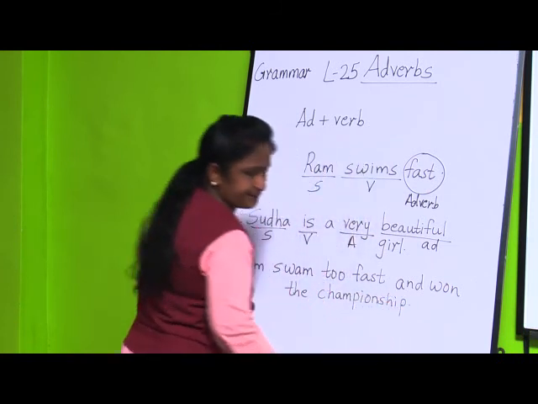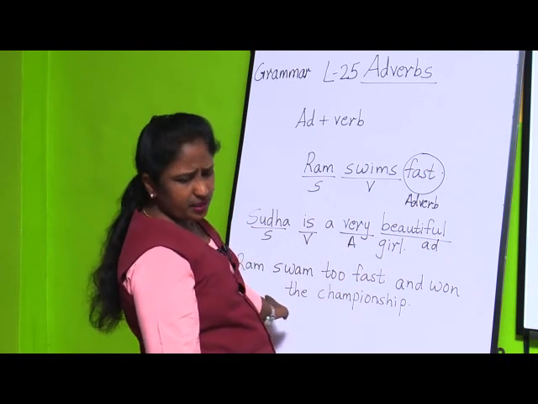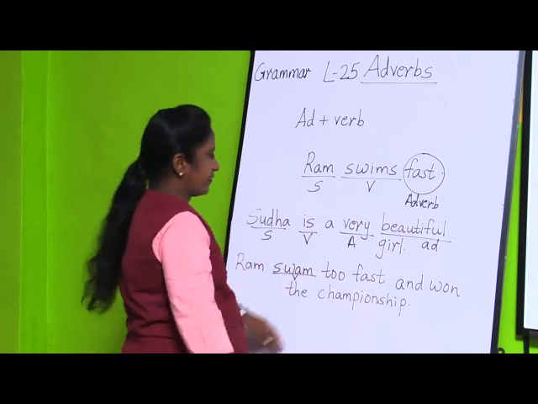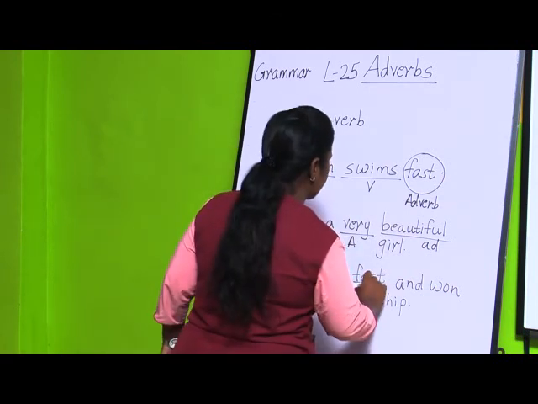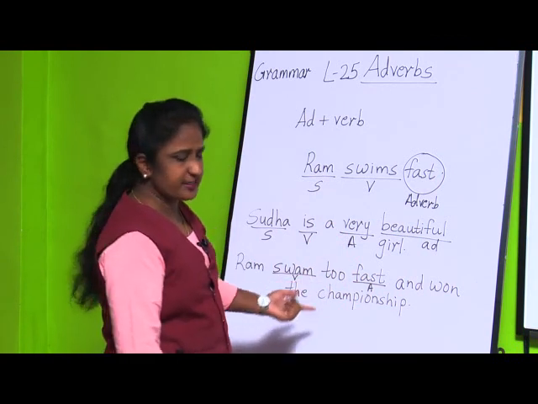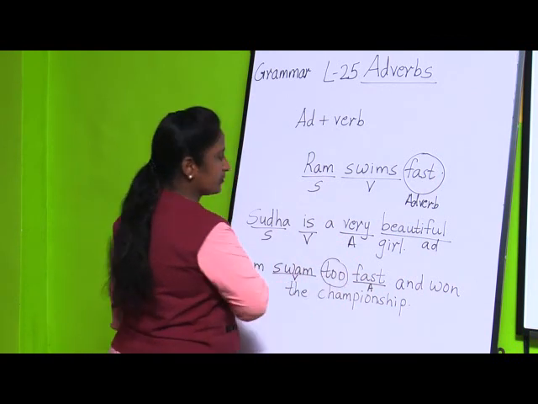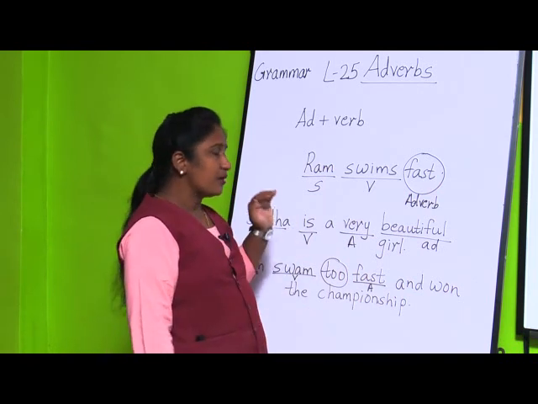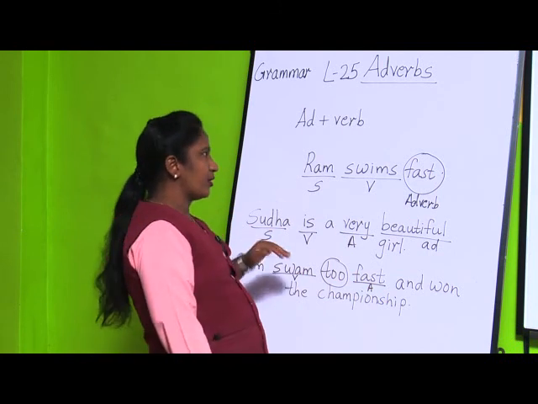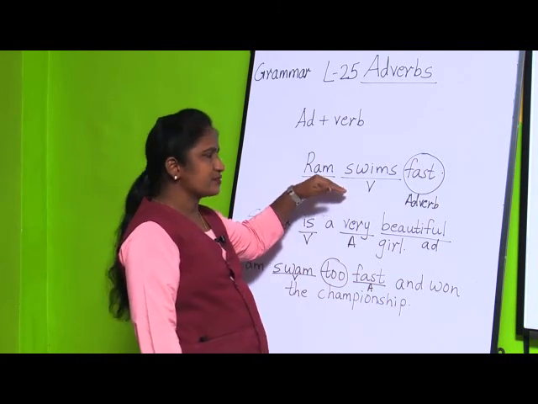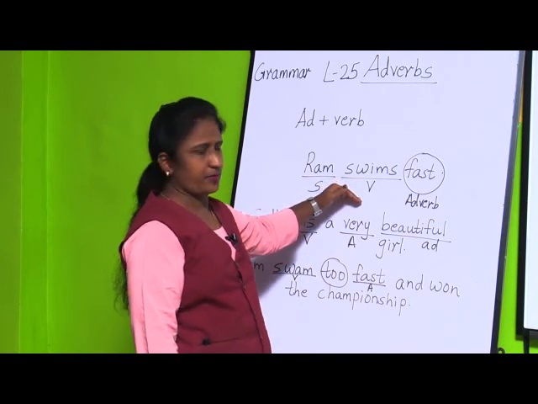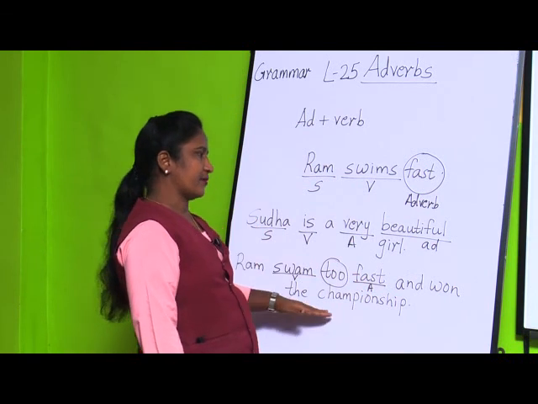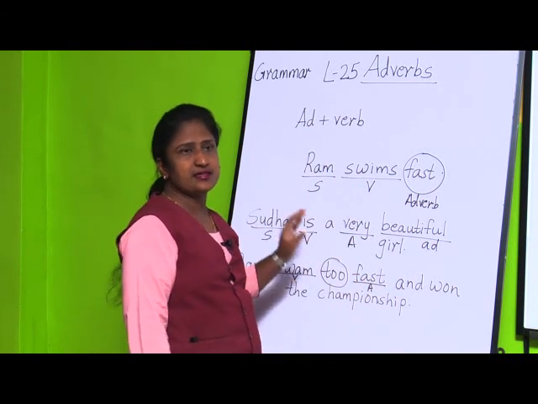Here, swam is a verb and fast is an adverb, but there is another word, too. This is also an adverb. So we can see three things in an adverb: it tells more about a verb, it tells more about an adjective, and it tells more about another adverb.